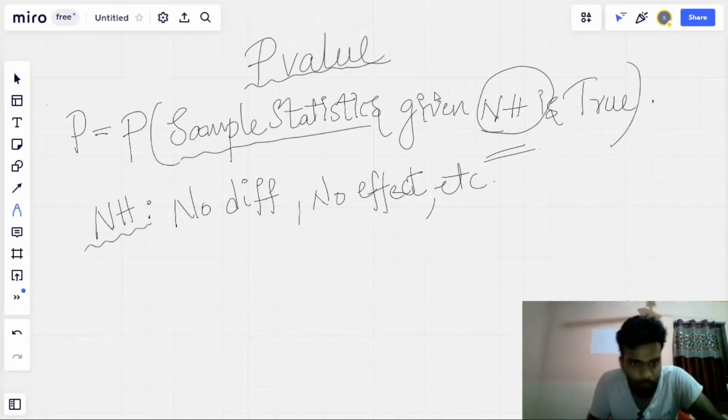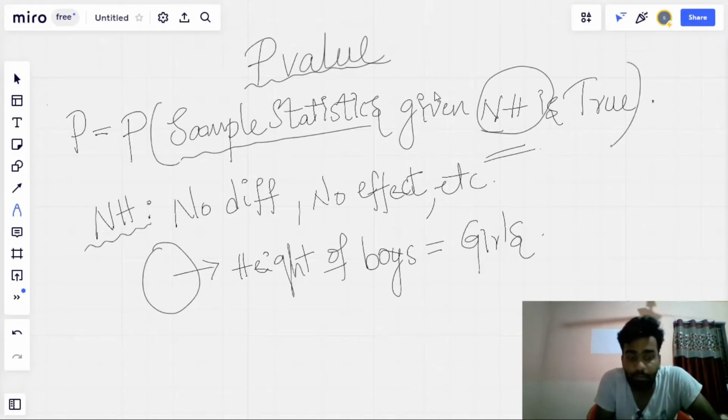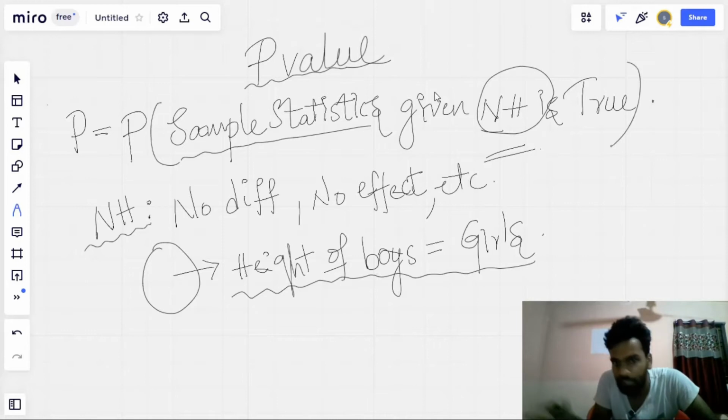Let's understand this with an example. In a class, the height of boys is equal to the height of girls. We assumed a statement that there is no difference between the average height of boys and girls. This is a null hypothesis. We assume that the average height of boys and the average height of girls are equal. Such statements we assume in the null hypothesis. I hope you understood what the null hypothesis is.